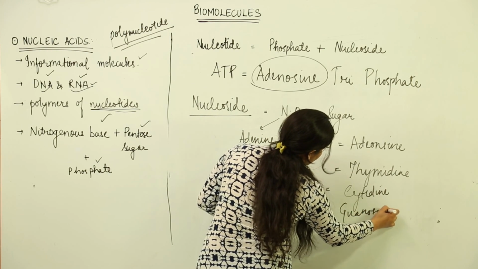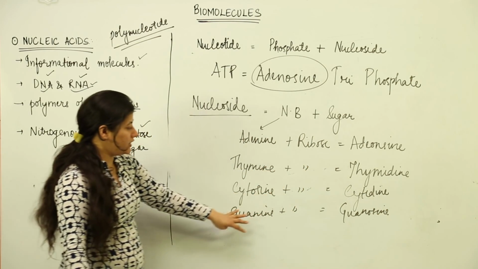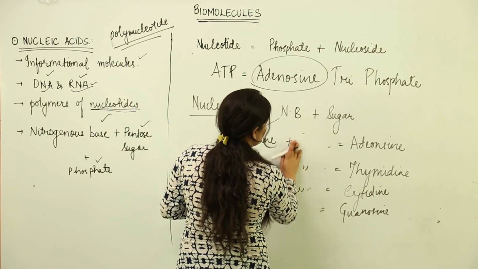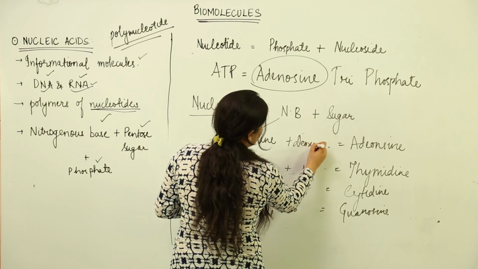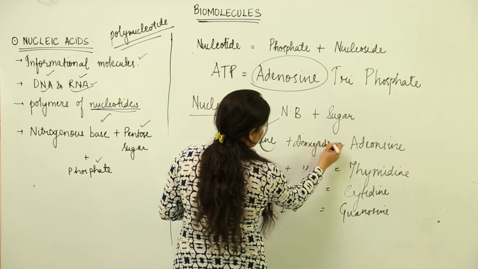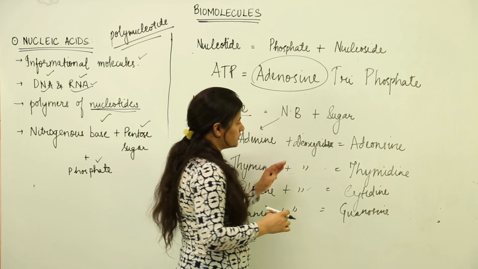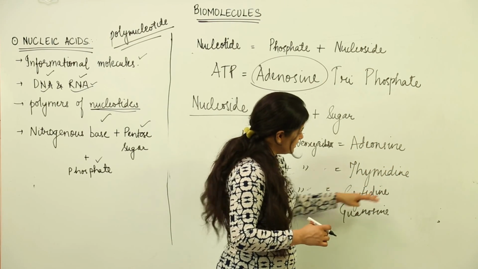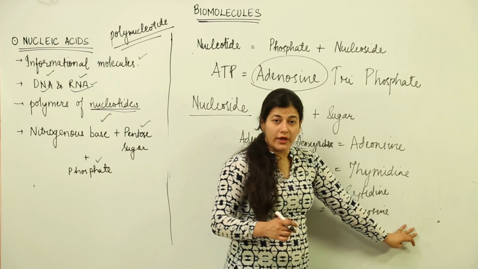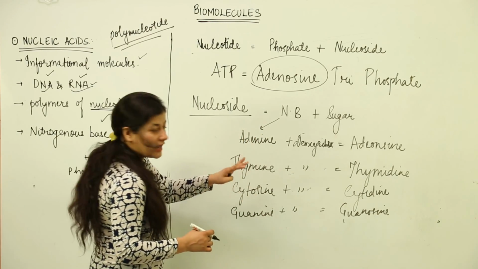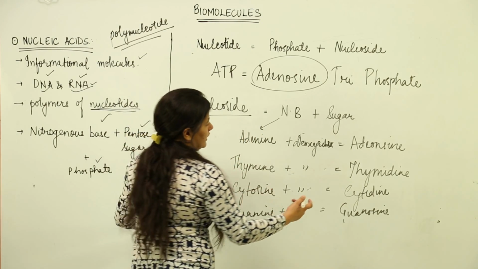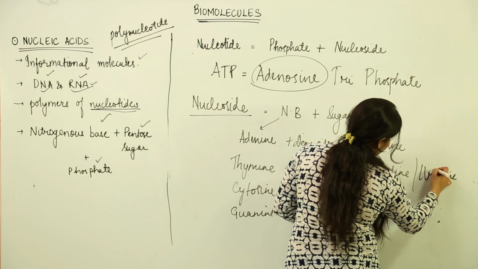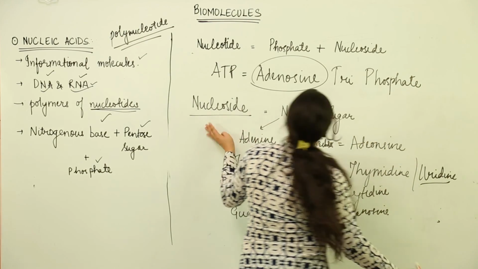So these are the names for the nucleosides when they combine with the sugar. Now supposedly this happens to be deoxyribose, the nucleoside would be deoxyadenosine, deoxythymidine, deoxycytidine and deoxyguanosine. In case of RNA, it will not be thymine though, it would be uracil, so we can have uridine over here. So these are the names of various nucleosides.